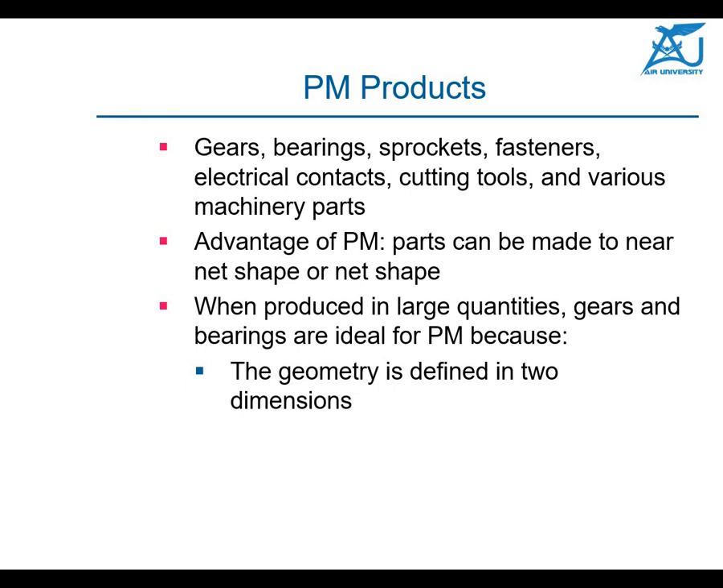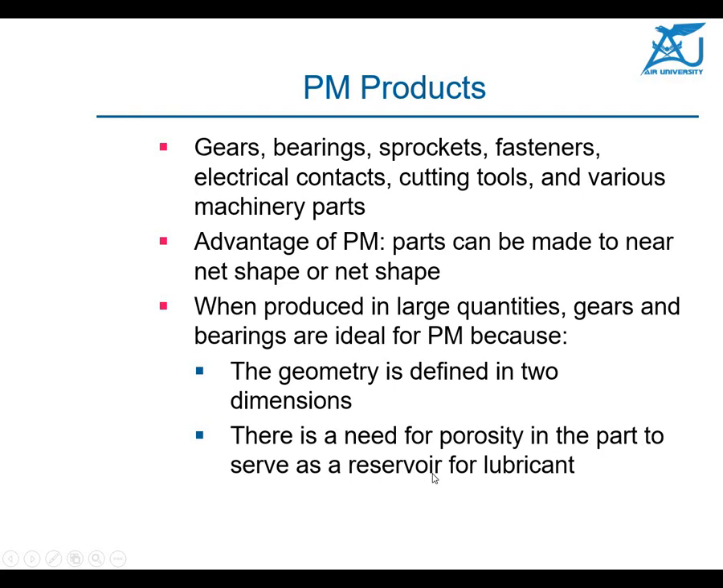Now, when produced in large quantities, gears and bearings are ideal for powder metallurgy parts, because these gears are normally not made by other methods. So we always make gears of different types with the help of powder metallurgy. The geometry is defined in two dimensions. There is a need for porosity in the parts to serve as a reservoir for the lubricant.